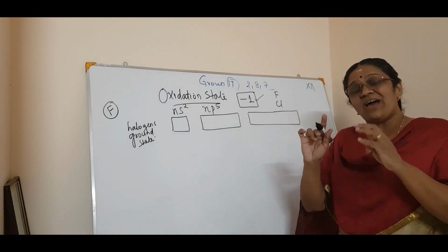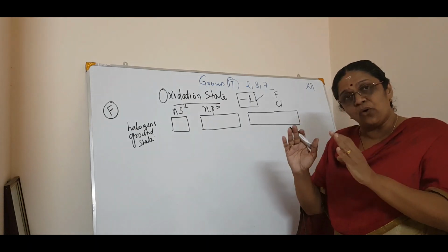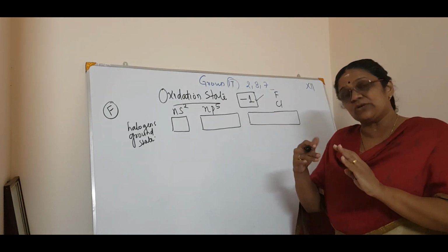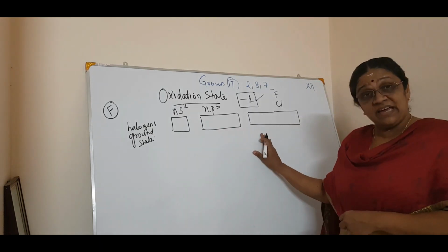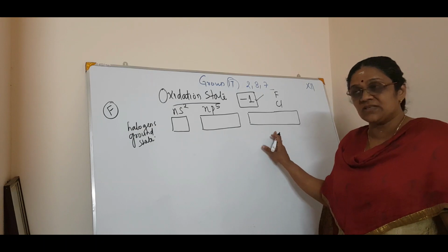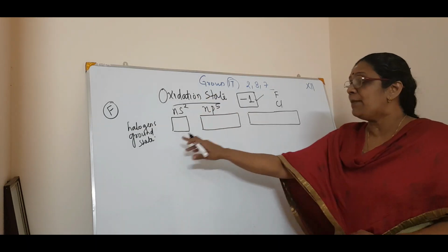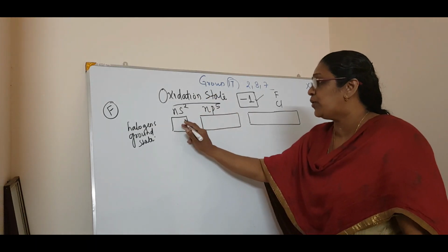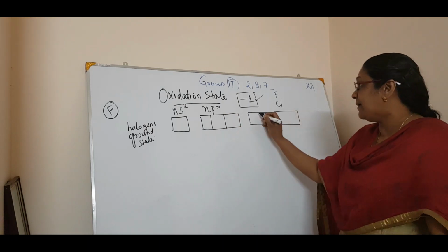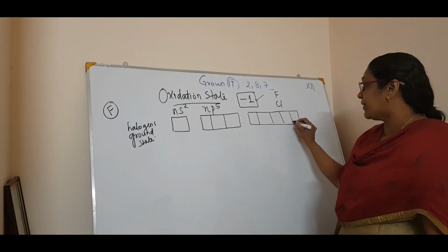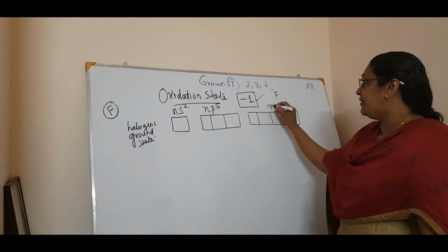That is why its covalency is reduced to 4, whereas in all other compounds the covalency can be expanded to 6 due to the availability of d orbitals. So we are accepting the fluorine. Now coming to halogens in the ground state, you know s is 1 and p is 3, isn't it? Px, Py, Pz, and d is 5. So this is nd.